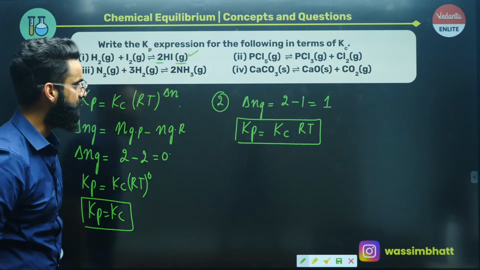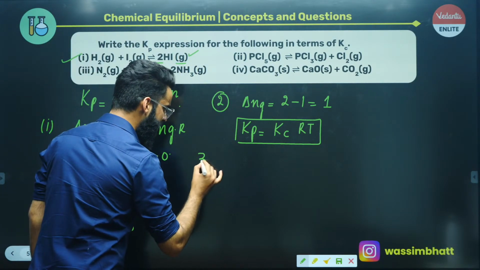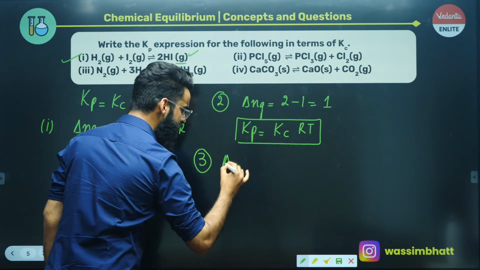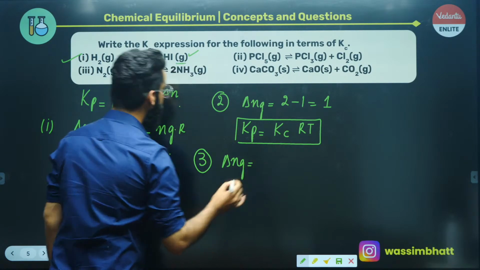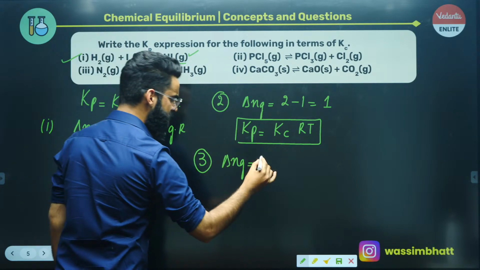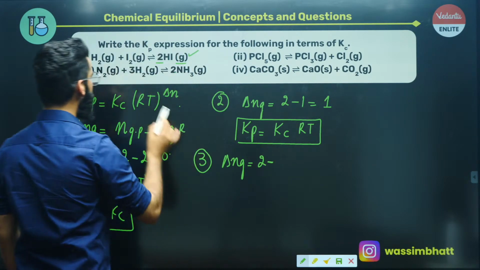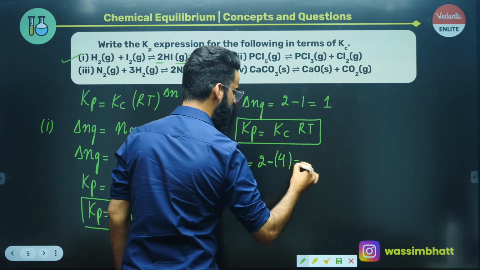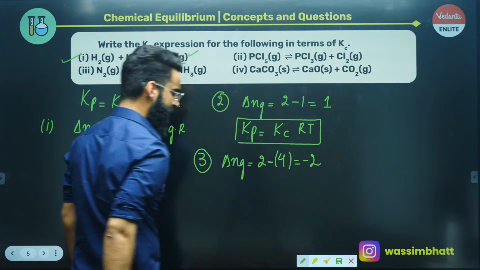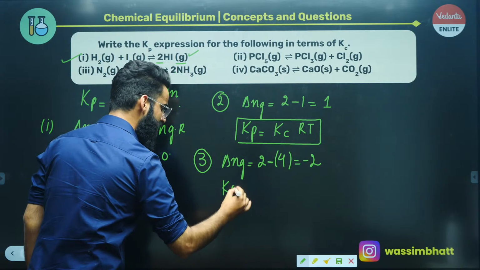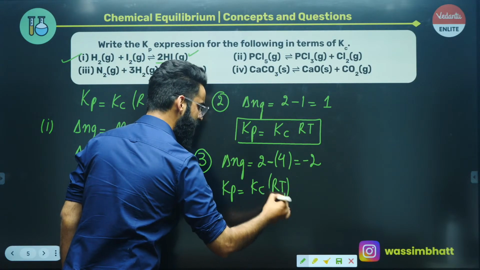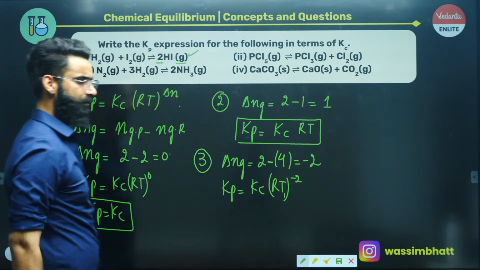Yeah, simple. Similarly, if you look at the third reaction, calculate delta Ng for the third reaction. So delta Ng for the third reaction is simply going to be the number of moles of gaseous products, which is 2, minus the number of moles of gaseous reactants, which is 1 plus 3, that comes out to be 4. So the value comes out to be minus 2. Since you have calculated delta Ng, you can write Kp. So Kp is going to be equal to Kc (RT) raised to delta Ng, which is minus 2, right?